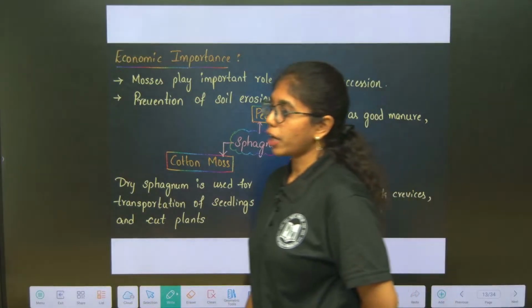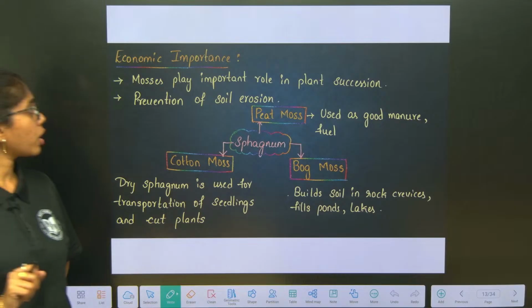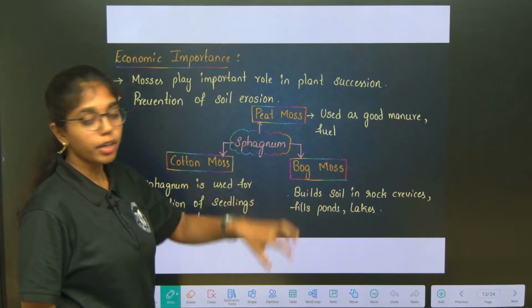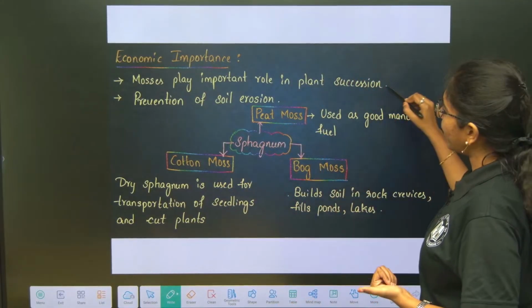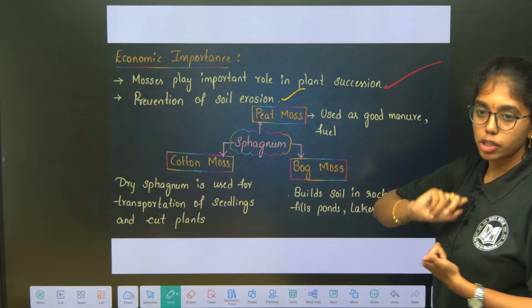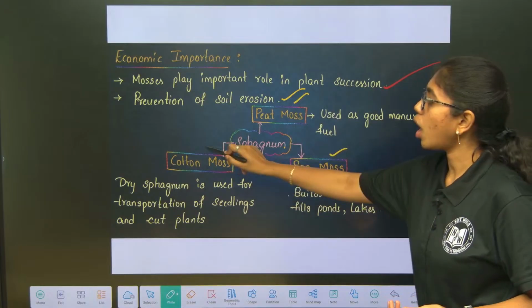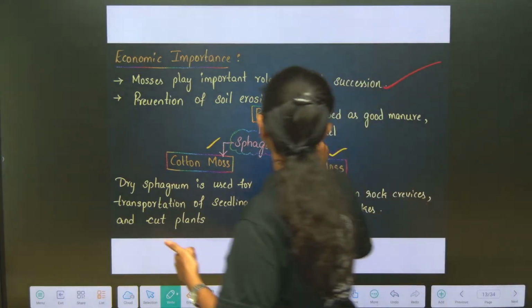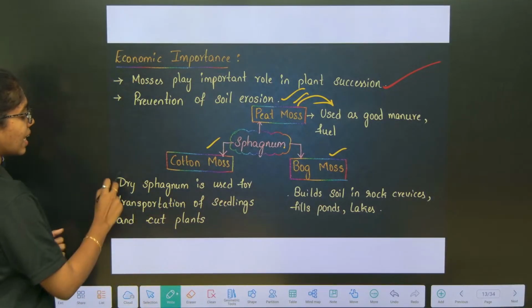Economic importance of bryophytes. Mosses play an important role in plant succession and they prevent soil erosion. Sphagnum can be addressed as peat moss, bog moss or cotton moss. First, peat moss. Peat moss is used as good manure and fuel.